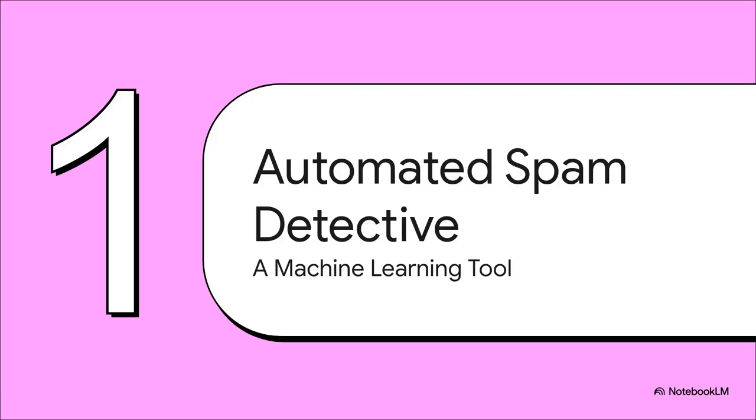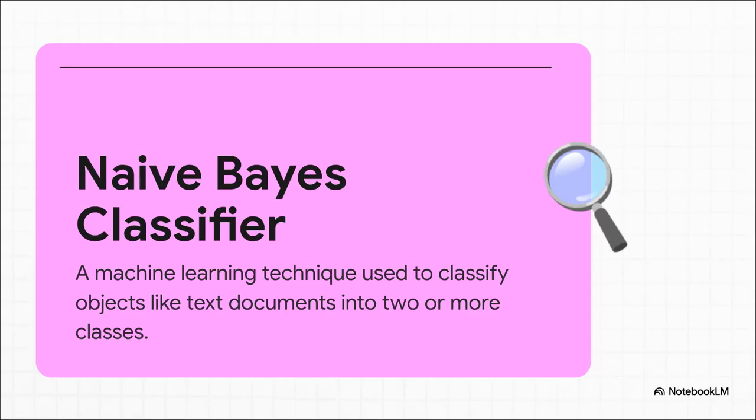So, the secret weapon in this fight against spam is basically an automated detective. It's a machine learning technique that's really good at one thing, sorting stuff. And it's got a name, the naive Bayes classifier. So what is this thing really? Well, at its heart, the naive Bayes classifier just uses probability to put things into different buckets. In our case, it's two main buckets, spam and not spam, which people in the field often call ham.